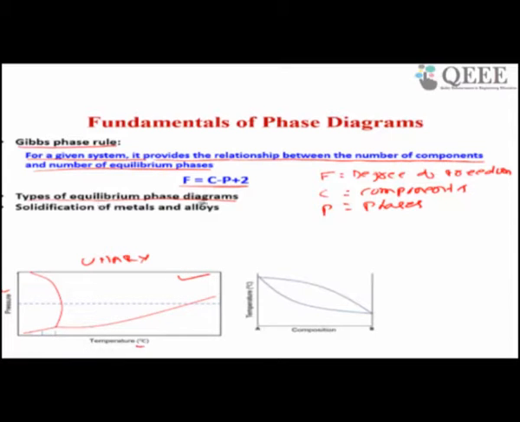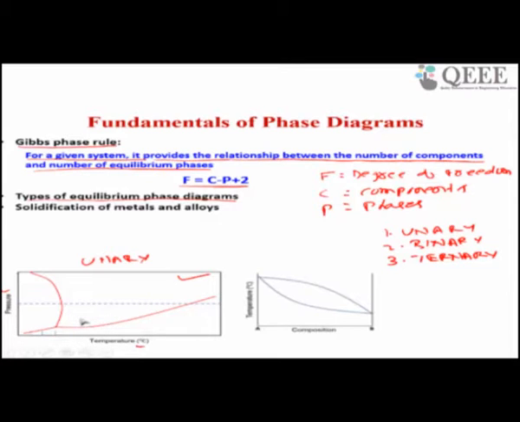So, equilibrium phase diagrams are one unary, second binary, third ternary. Unary means you have only one element like aluminum, copper, magnesium.